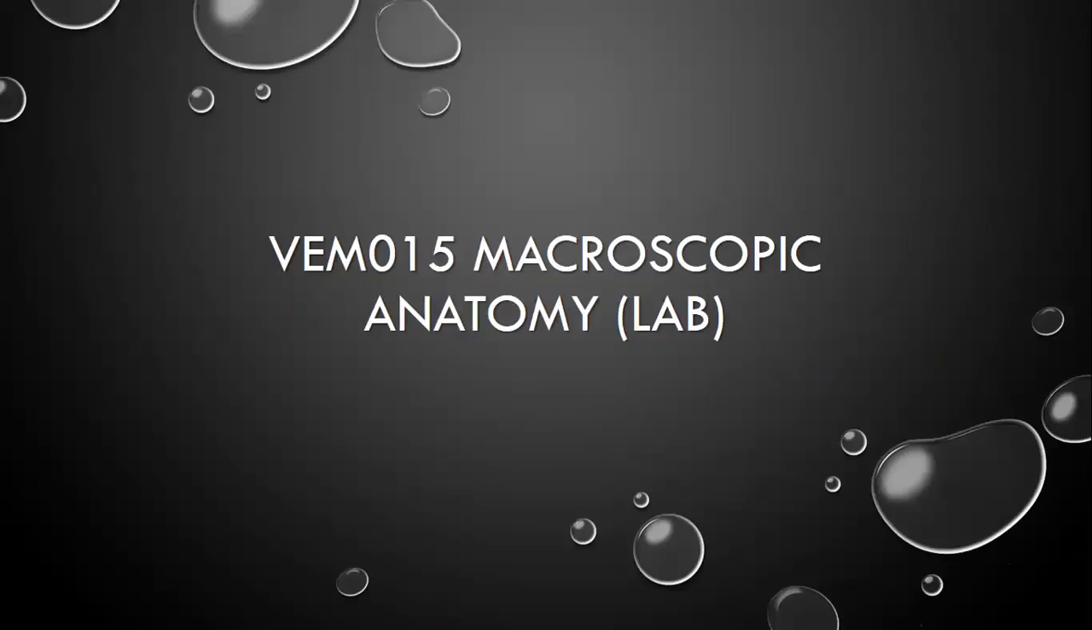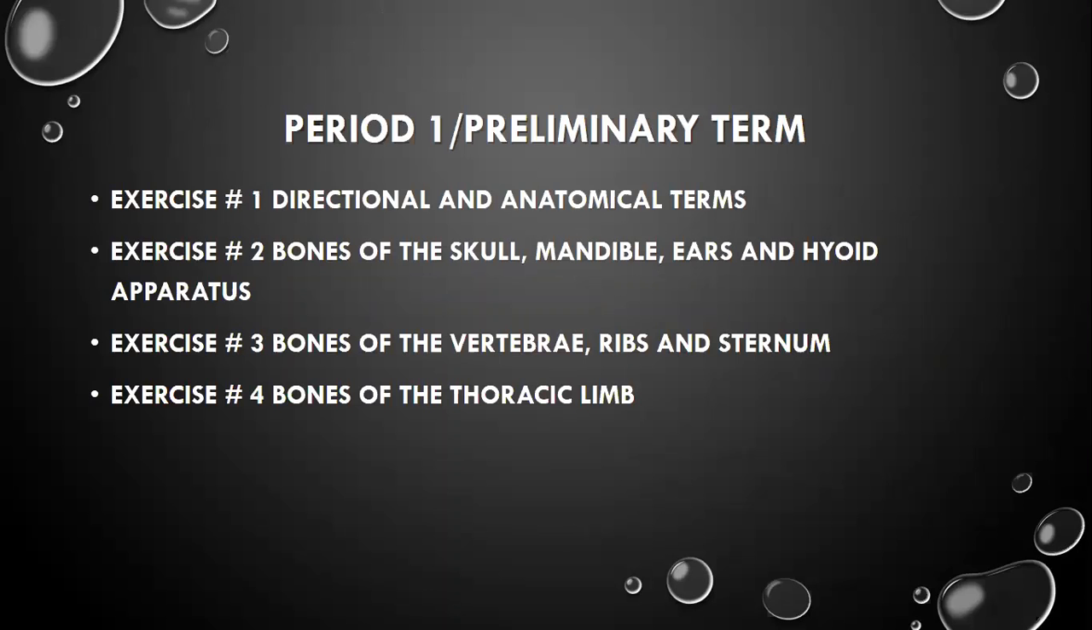Now we go to your lab. For prelim, we have four laboratory exercises. We have directional and anatomical terms; bones of the skull, mandible, ears, and hyoid apparatus; bones of the vertebrae; the ribs and the sternum; and the bones of the thoracic limb. Those are for the preliminary term.